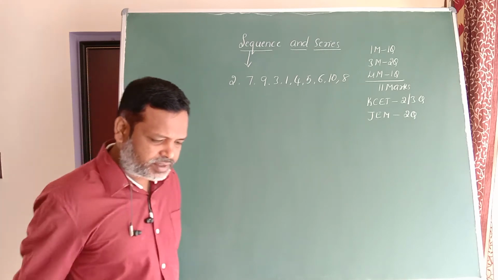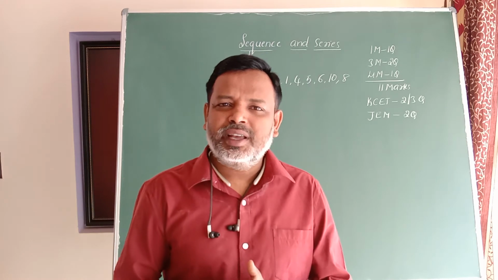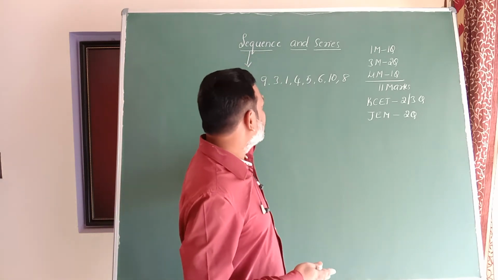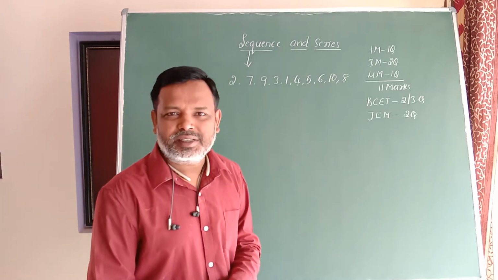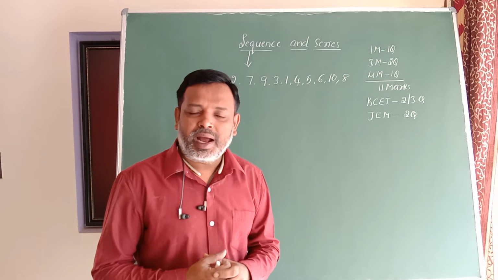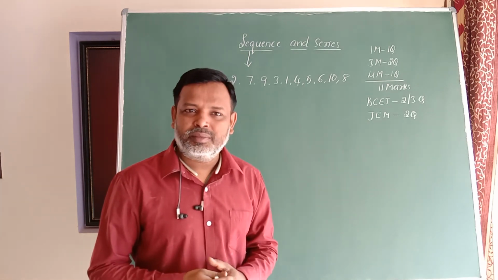Now I will ask a question here, dear students. Is it possible to remember these numbers smoothly? It is a little bit difficult to remember these terms smoothly.